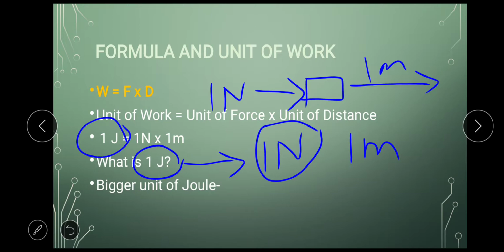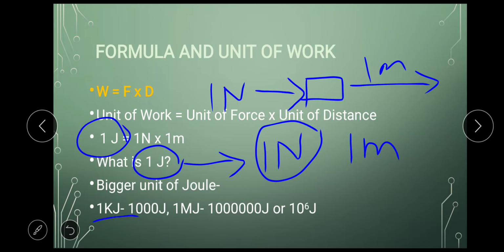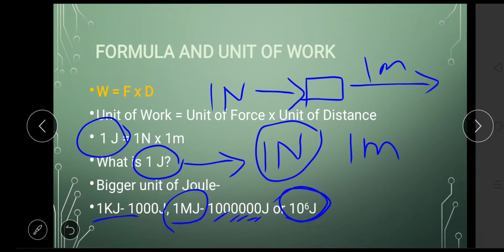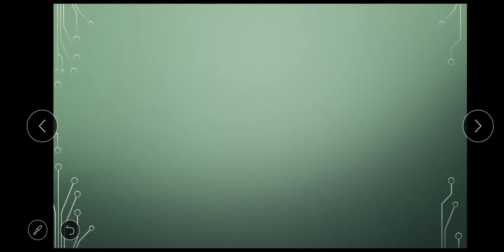Okay, there are bigger units of joules also. The bigger units are 1 kilojoule. Kilojoule means 1000 joules. 1000 joule can be written as 1 kilojoule. And then we have 1 megajoule. 1 megajoule means 10 raised to 6 joules. You can see there are 6 zeros here. Okay, so this was about work.